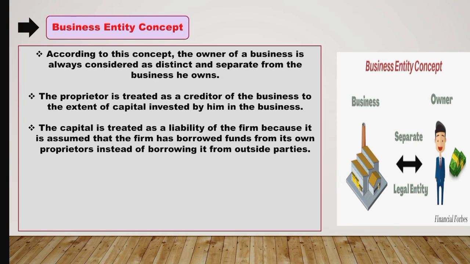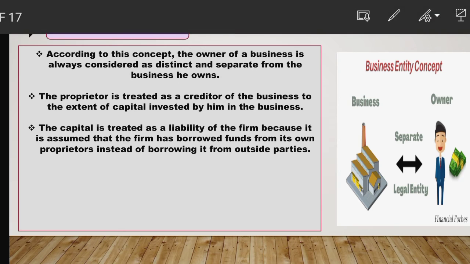So if the owner is starting the business with some amount, that means the owner is giving that amount to the business, and this amount will be considered as a borrowed fund for the firm, taken from the owner instead of from outsiders.